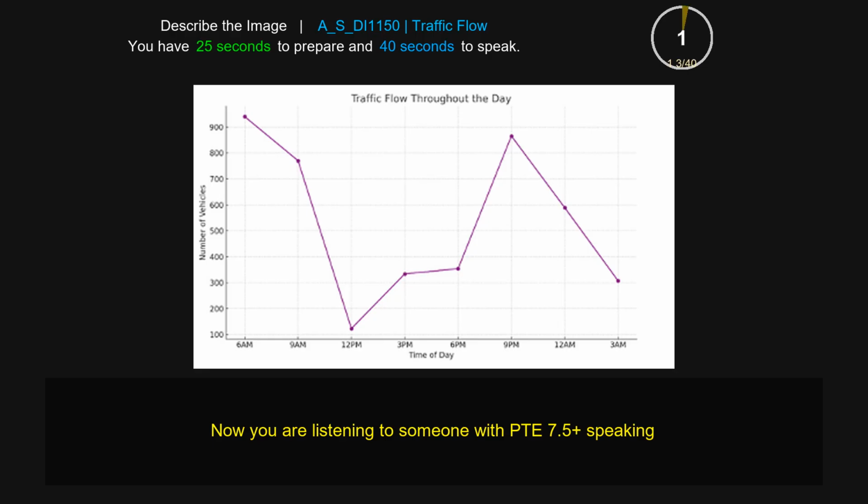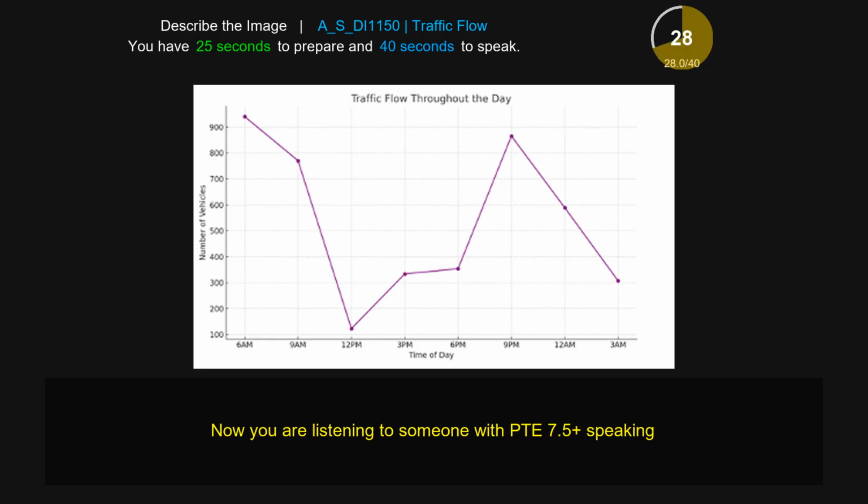This picture shows a line graph for traffic flow throughout the day between 6 a.m. and 3 a.m. and the number of vehicles from 100 to 950. It shows that the maximum portion of traffic belongs to 6 a.m., which is about 950, and 9 p.m., which is about 850. It also shows the minimum traffic belongs to 12 p.m., which is about 120, and 3 a.m., which is about 300.